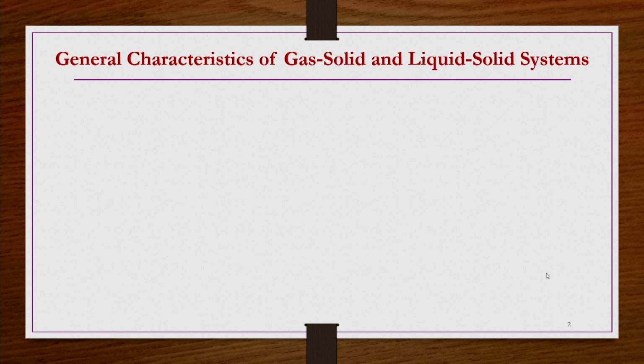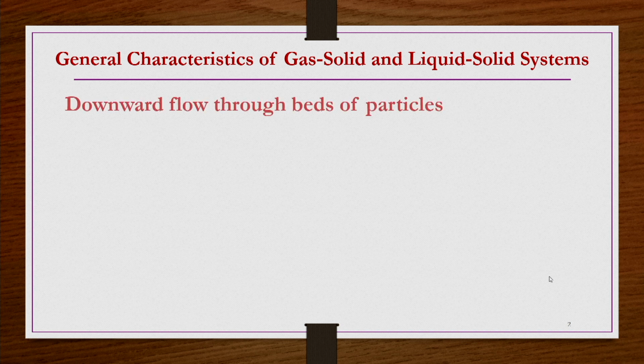So, that is the reason. Let us start with the general characteristics of gas-solid and liquid-solid systems, and then go into the fluidization conditions. Under such conditions, we take a downward flow through beds of particles. We have a column, as I mentioned already, and this column is packed with some kind of particle packing material.